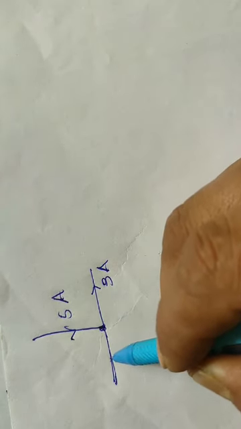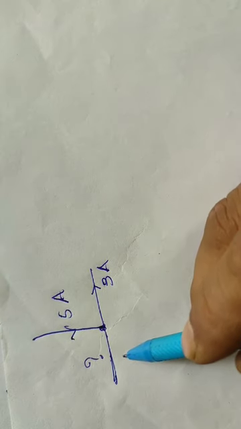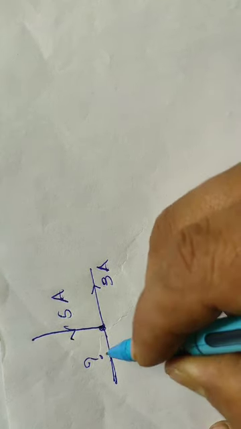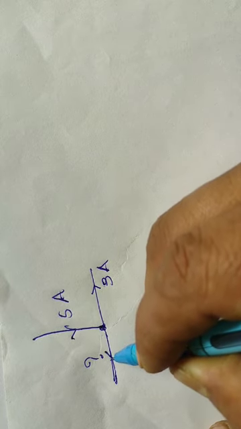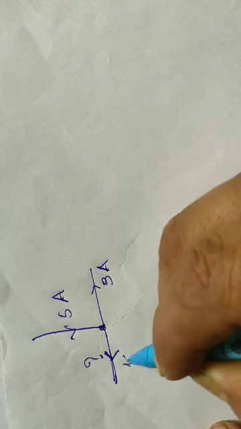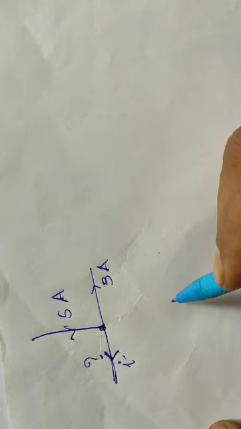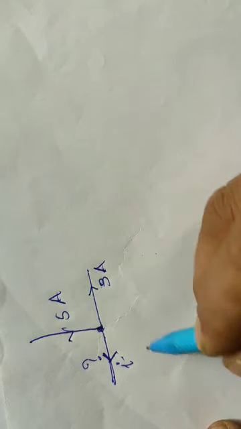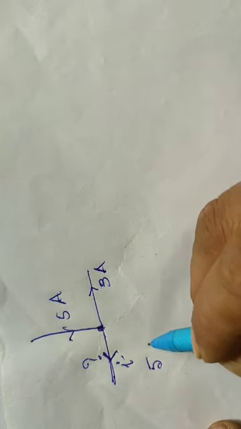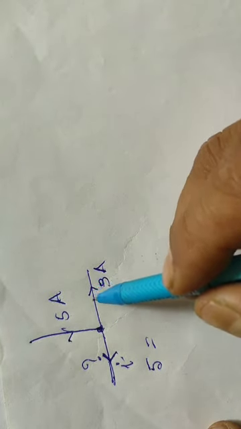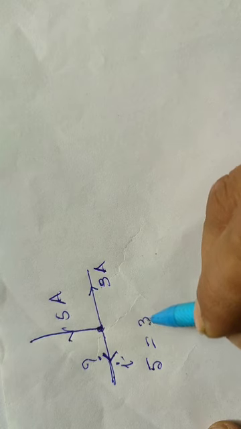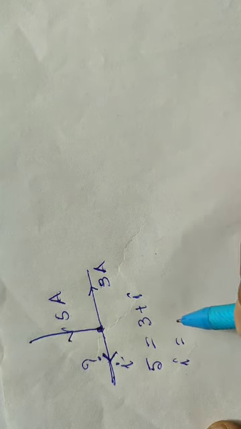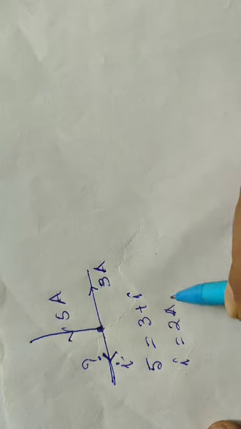So there is a branch. What is the value of current? What is the direction of current here? If I take this direction like this, let it be I. So applying Kirchhoff's first law, current towards the junction, 5, is equal to the total current coming out from the junction. Therefore, I equal to 2 ampere.